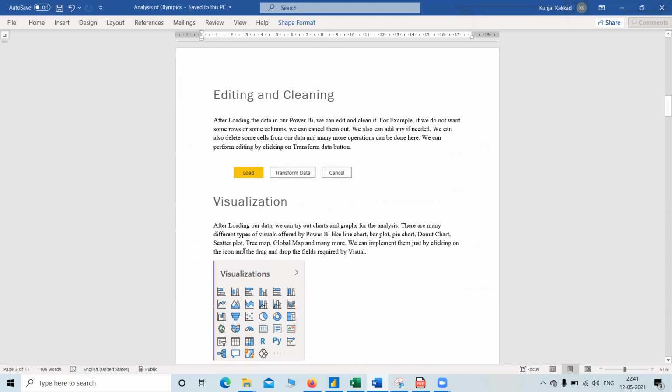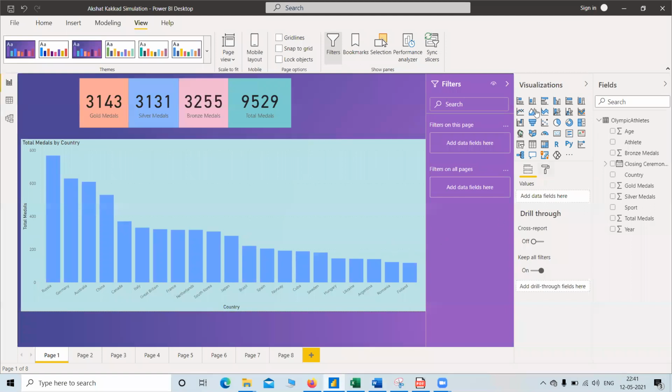Now, visualizations. After loading our data, we can make charts and graphs for analysis. And there are many visuals offered by Power BI, like charts, bar plots, and everything, Google Map, and we can implement them just by clicking on the item and dragging and dropping the fields. So now let's see this. This is a stacked bar chart, stacked column chart. This is a pie chart, donut shape. This is the map. This is the field map, etc. This is the card, etc.